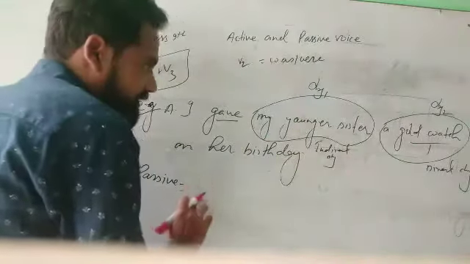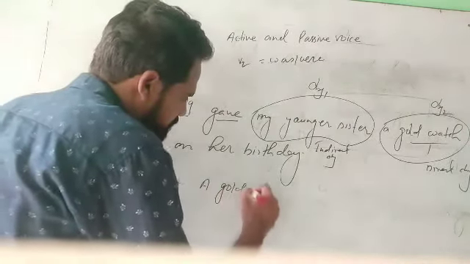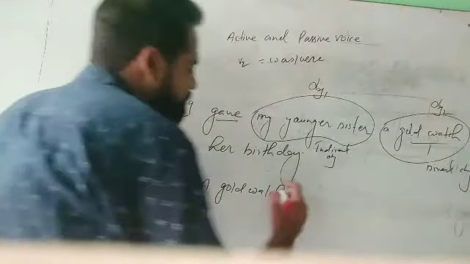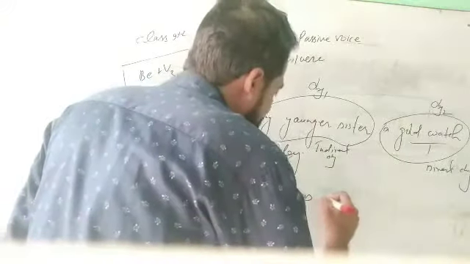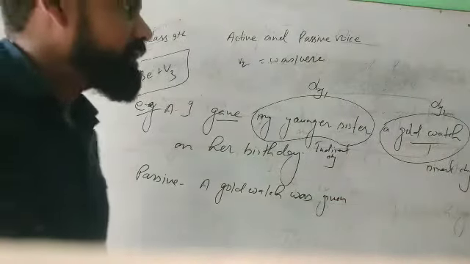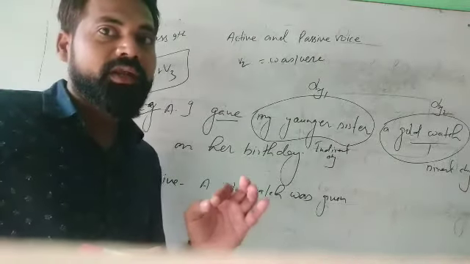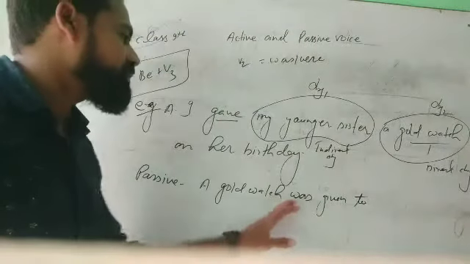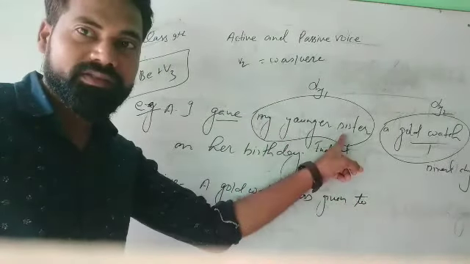A gold watch will come first because this is your direct object. Gold watch, same process. Second form of be is was, third form of give is given. Now be careful. While using direct object, you must write down a preposition named to. You have to insert to. A gold watch was given to. Who is the recipient? To my younger sister.